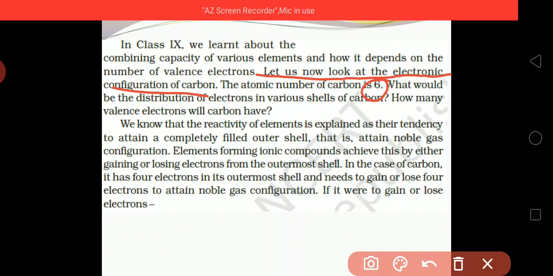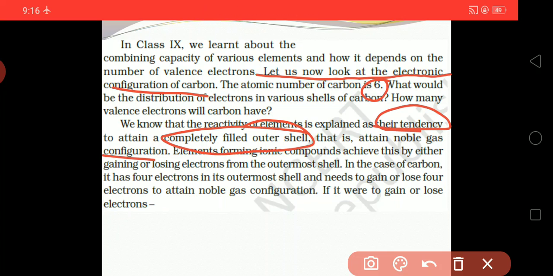We know that the reactivity of elements is explained as their tendency to attain a completely filled outer shell, that is, to attain a noble gas configuration.